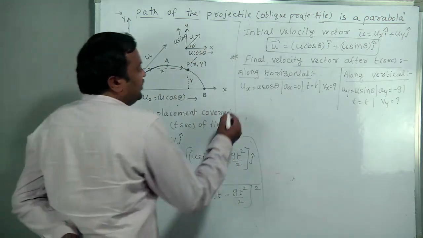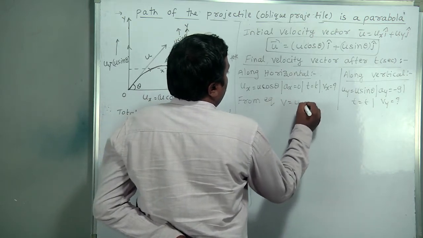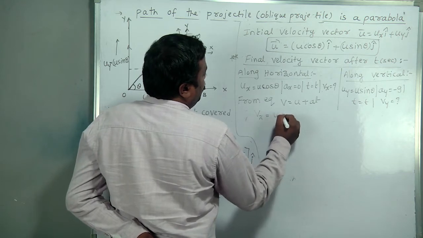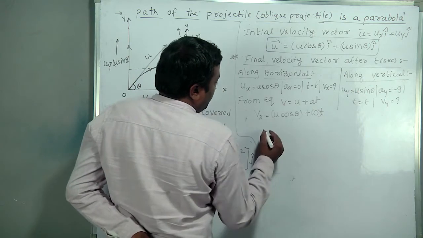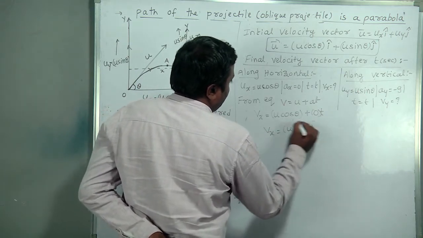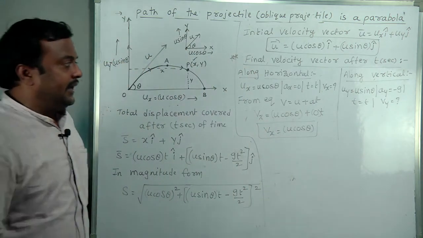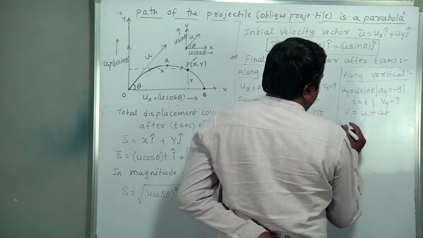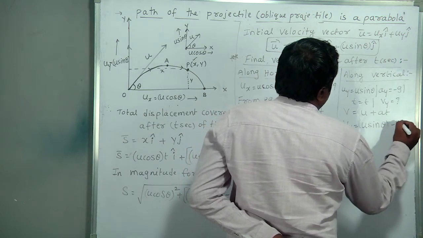Which equation is suitable for this? From the equation v equal to u plus at, vx equal to u cos theta plus 0 into t. So vx equal to u cos theta. This is the velocity along horizontal, along the x-axis. Now along the y-axis, v equal to u plus at, vy equal to u sin theta minus gt.